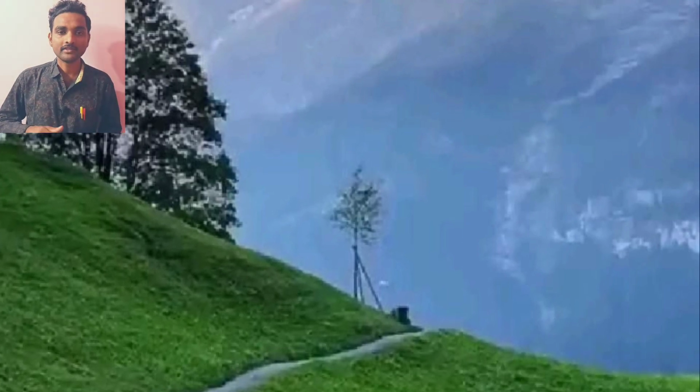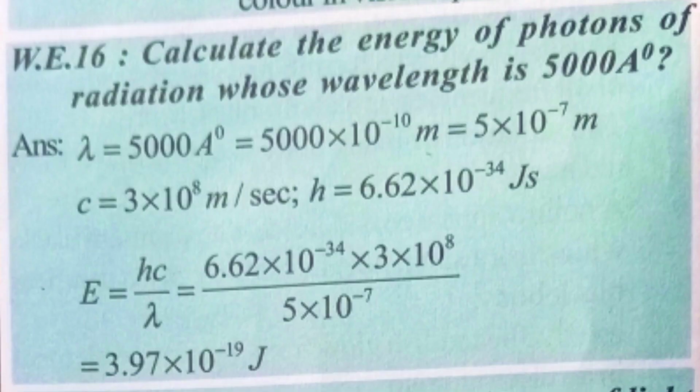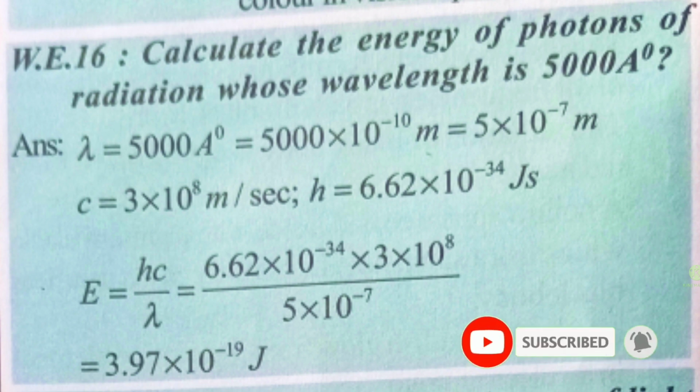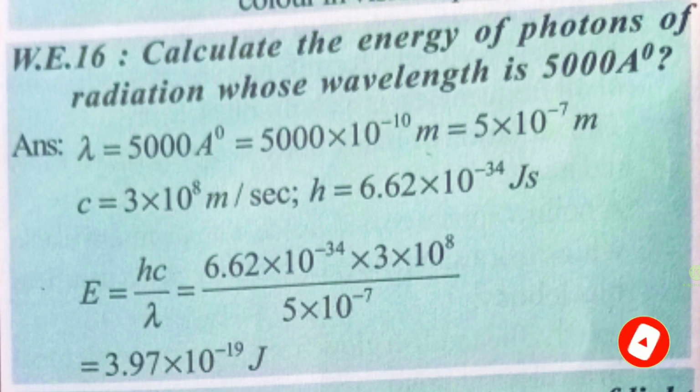Okay, next let me discuss two problems. See, first problem is calculate the energy of photons of radiation whose wavelength is 5000 angstroms. Okay. Now see, given that lambda is equal to 5000 angstroms. Now here angstroms is there. Now you have to change into meters. Already we know 1 angstrom is equal to 10 power of minus 10 meters. So if you change into meters, then 5000 into 10 power of minus 10 meters. Now if you simplify, then you will get 5 into 10 power of minus 7 meters. This is the lambda value.